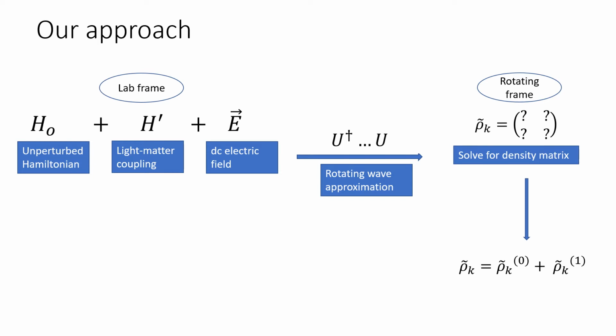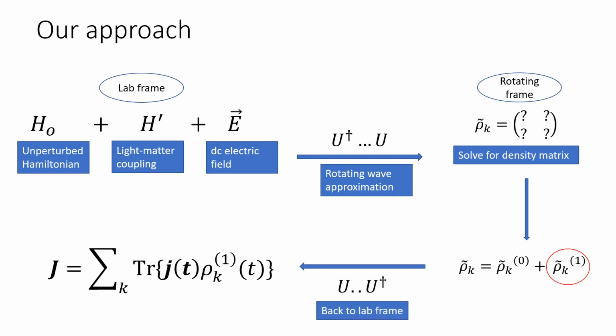After obtaining rho, we can transform back into the lab frame, where the current and conductivity can be calculated by taking the trace of rho 1 with the current operator.